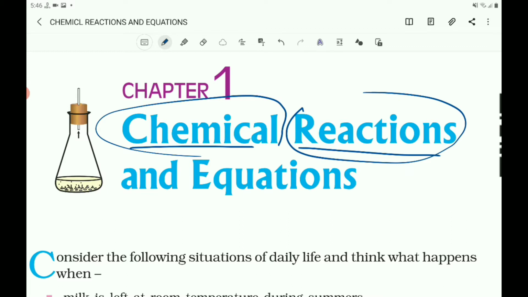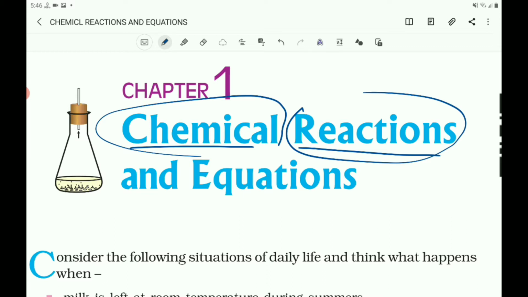So you know the physical change, chemical change, etc. So what is physical change? Change in color, state, size, etc. are the physical change. But what is chemical change? Chemical change is the complete change in the property of the substance.